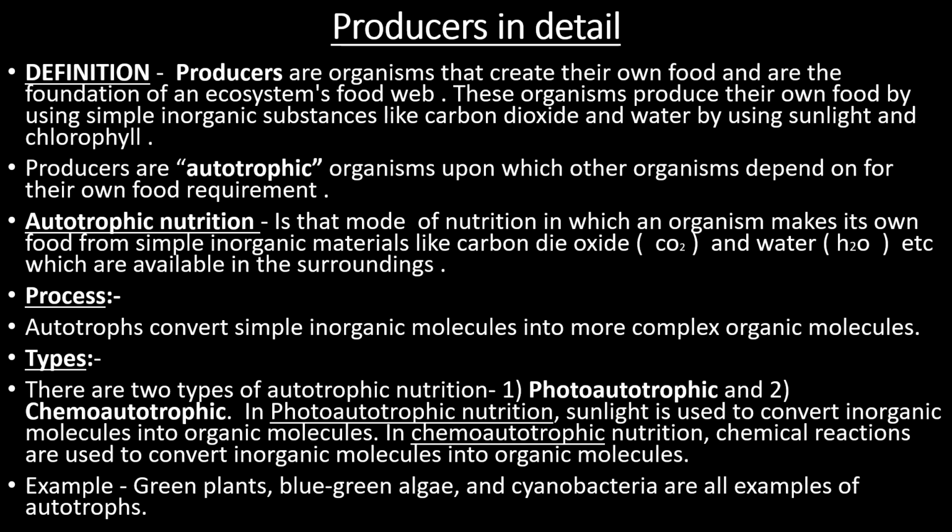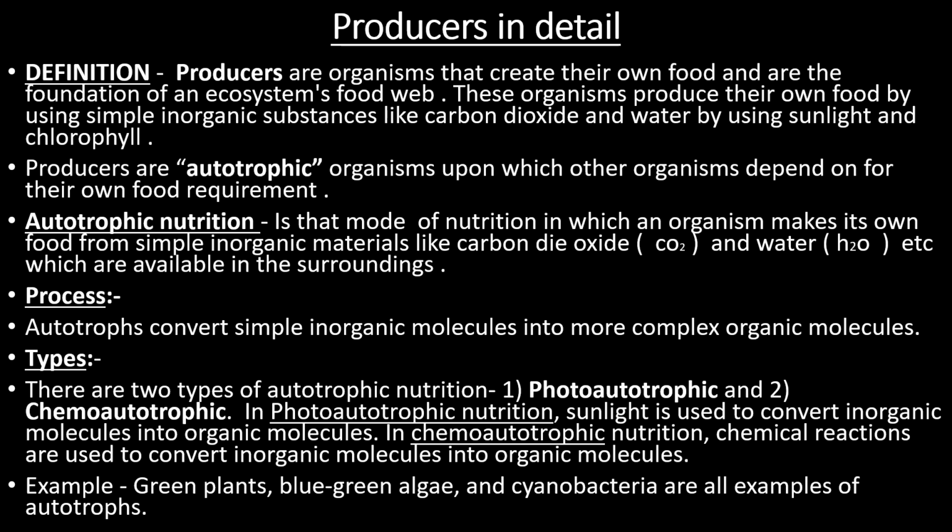Autotrophic nutrition is that mode of nutrition in which an organism makes its own food from simple inorganic materials like carbon dioxide, water, etc., which are available in the surroundings. Autotrophs convert simple inorganic molecules into more complex organic molecules.